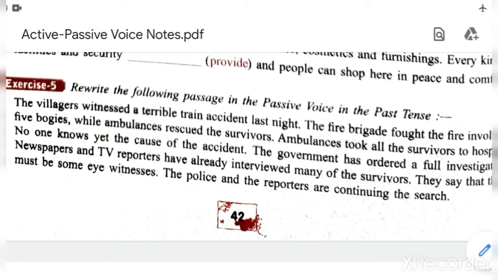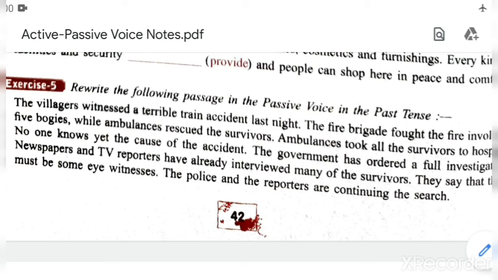Okay. The next one is, ambulances took all the survivors to hospital. Here the object is all the survivors. So all the survivors were taken to hospital by ambulances. Okay. No one knows yet the cause of the accident. The cause of the accident is not known yet.